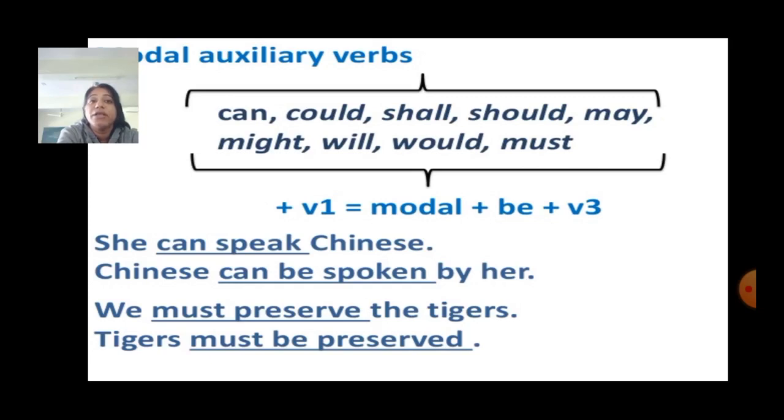For example, she can speak Chinese. Here, Chinese can be spoken by her. The subject will come at the object place and the object will come at the subject place. Can is a modal, so can plus be plus the third form of speak, which is spoken. We must preserve the tigers. The tigers must be preserved.